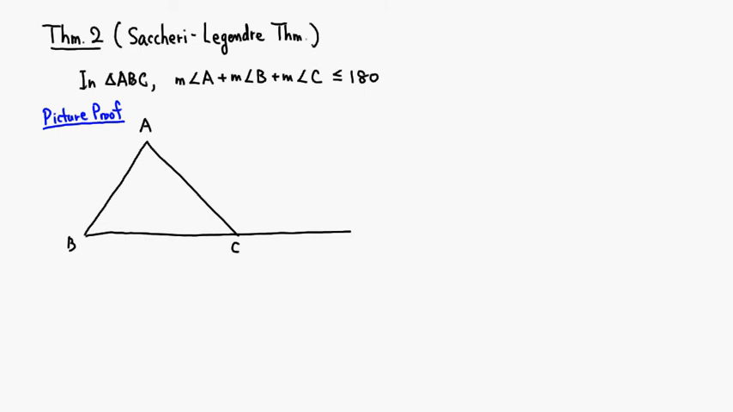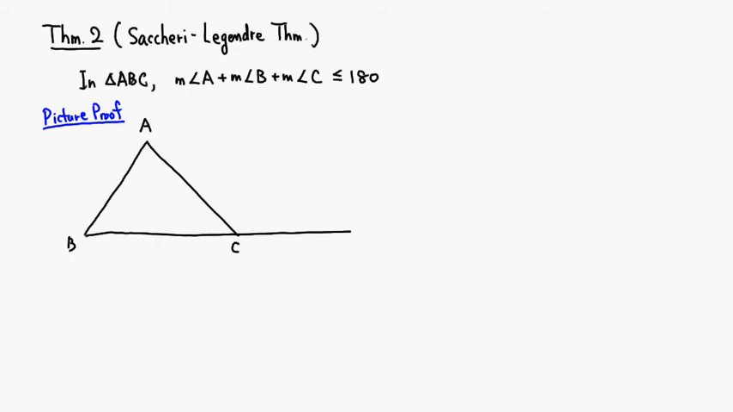Alright, let's look at Theorem 2, the Saccheri-Legendre theorem. It says that in triangle ABC, the angle sum is less than or equal to 180. So it cannot exceed 180. As you know, in Euclidean geometry this should have been an equality, equal to 180. But with the axioms we have so far, this is the best we can do.